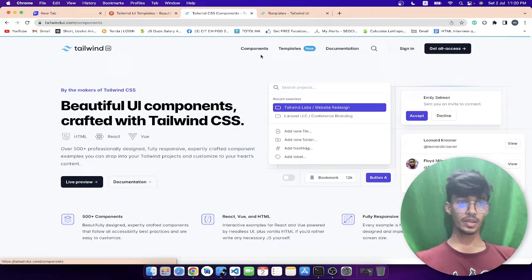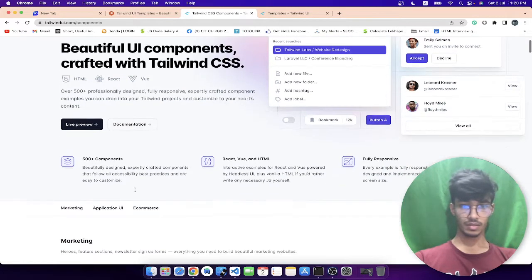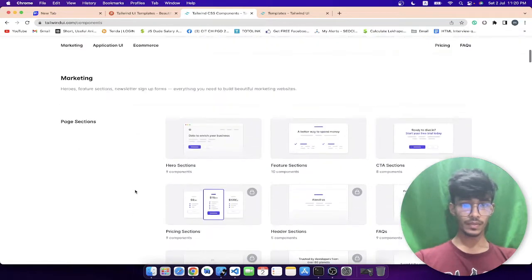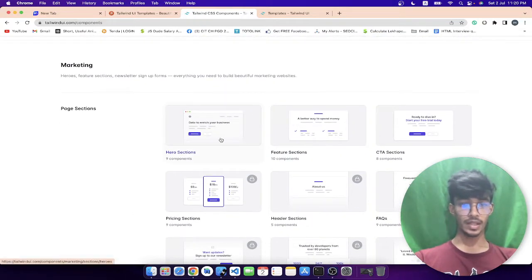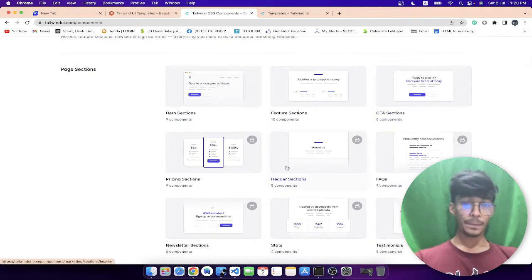I'm gonna click on the component section and documentation. Oh, see, these are the components that they provide. We have hero section, and you can see some lazy loading in there, and feature section, CTA section, CTA call to action. CTA means call to action, that means button. Okay, then we have pricing cards. I like that.